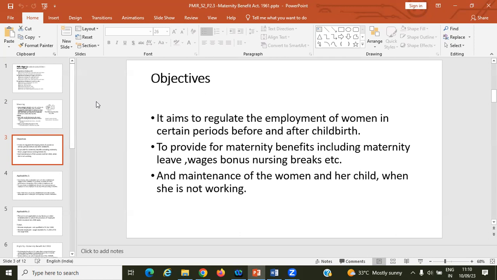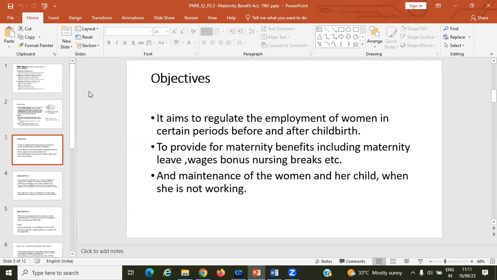In our society, maternity is a sensitive issue and we should take it seriously. It's not that there is one situation or two situations in the company; every woman employee goes through that phase in the life cycle.